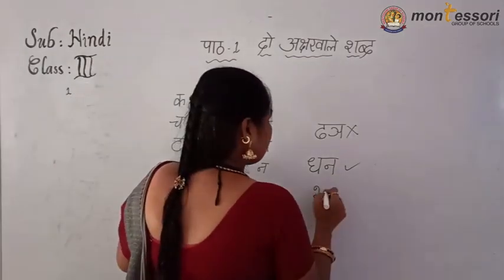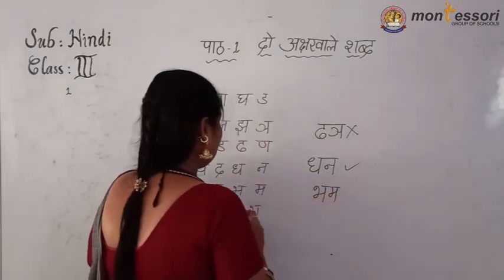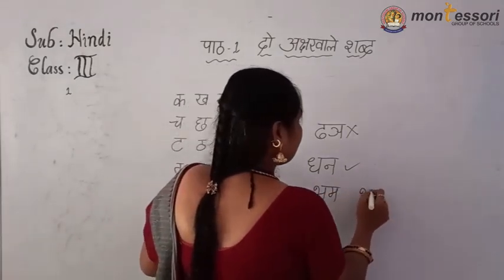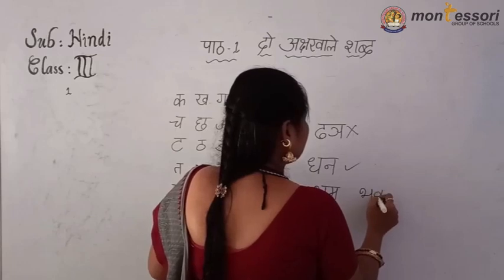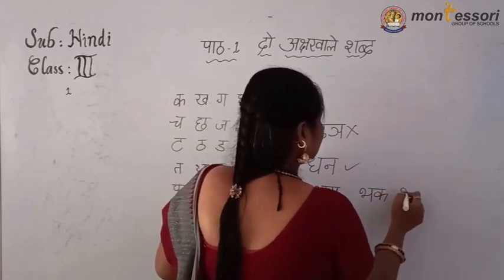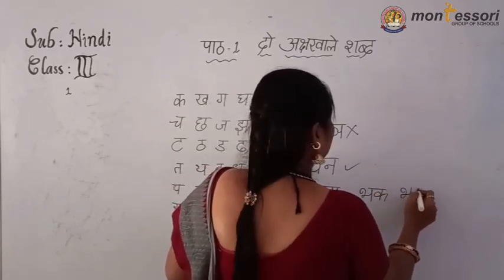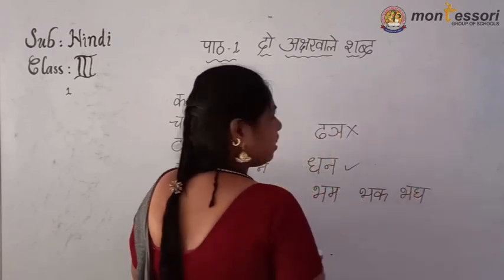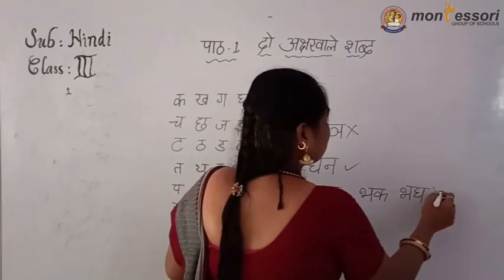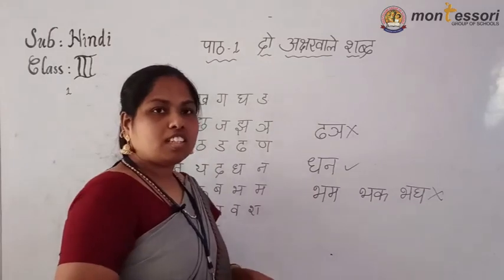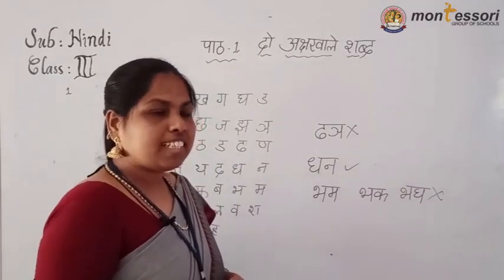See? If we write dha, okay. These are wrong words. These are all wrong words. Understand, children?